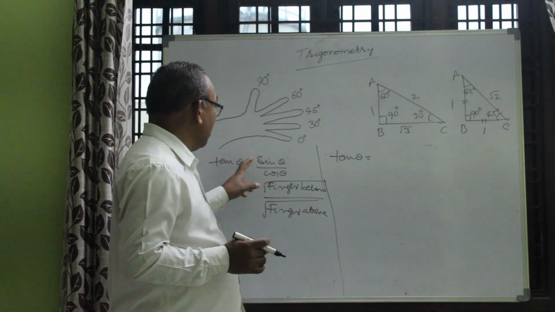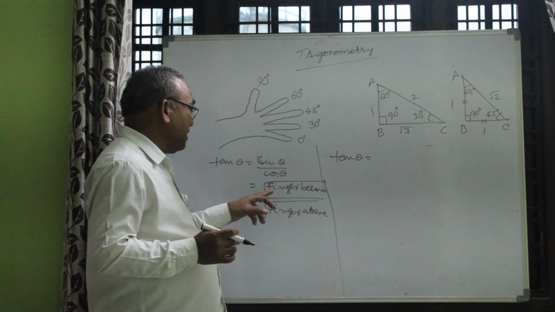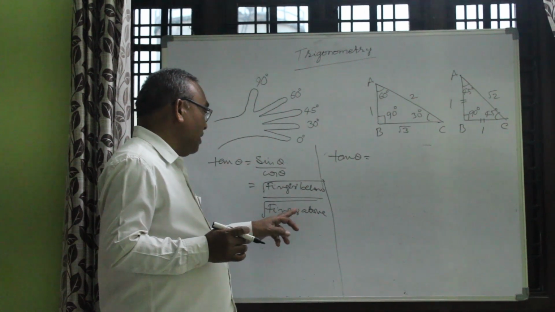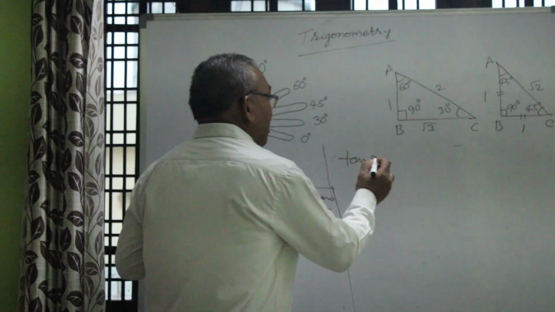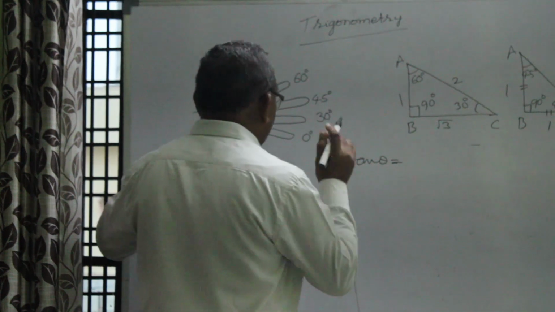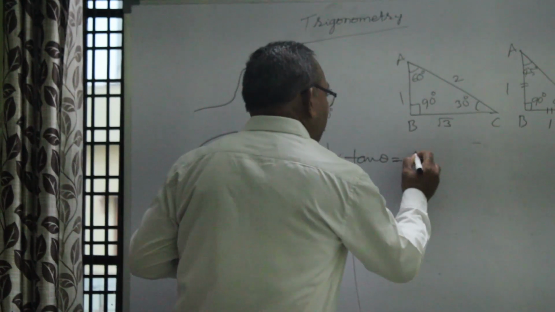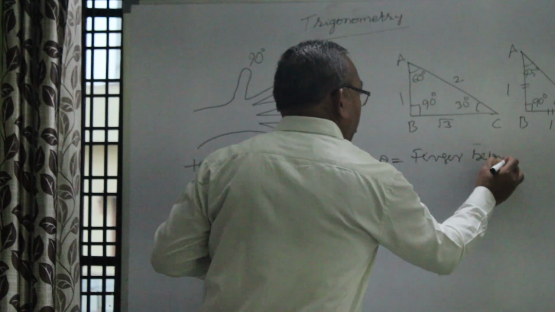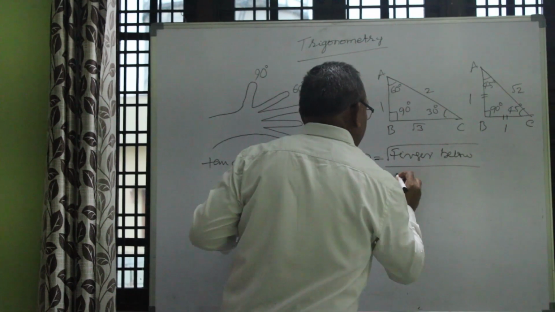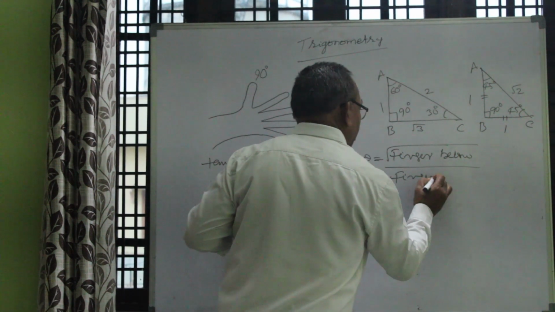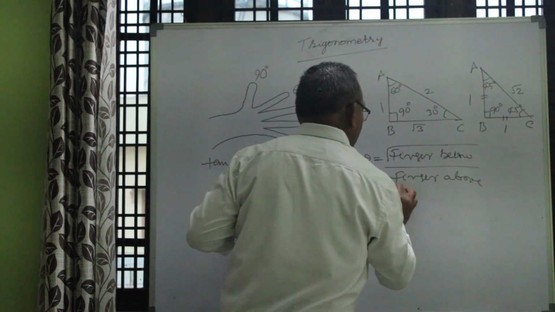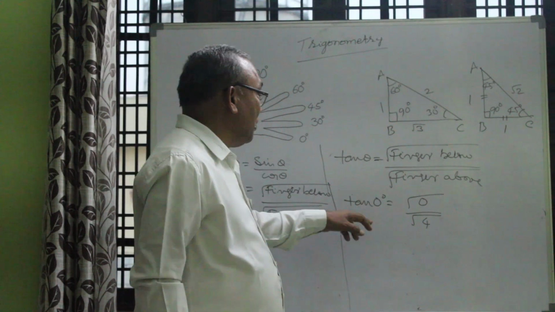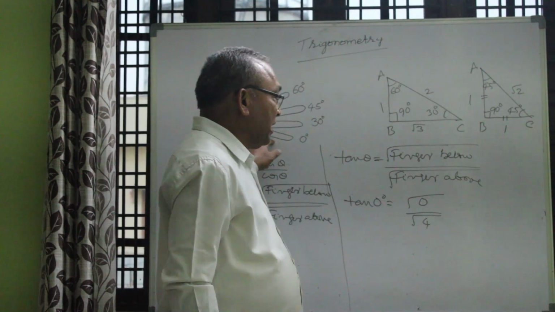Tan theta is equal to, as we know, sin theta by cos theta, or under root of fingers below by under root of fingers above, like that. Then tan of 0 is equal to fingers below, which is nothing, 0.